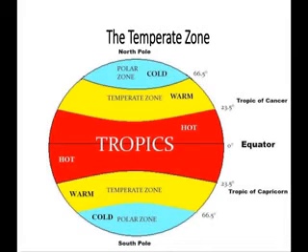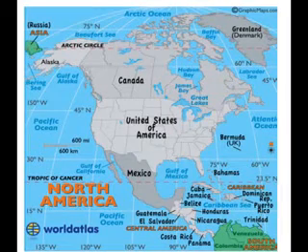Okay, so let's see next one. The United States of America lies in the north temperate zone. So let us see, there are 10 states in the United States of America.